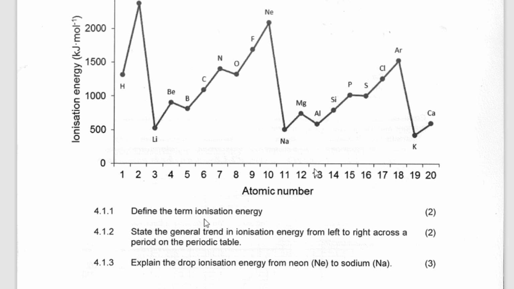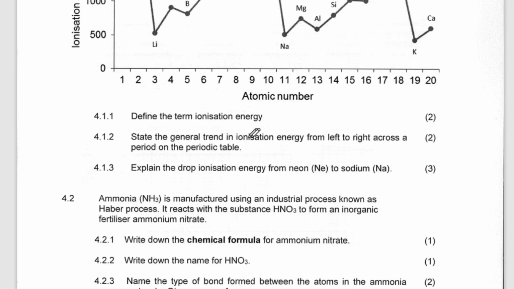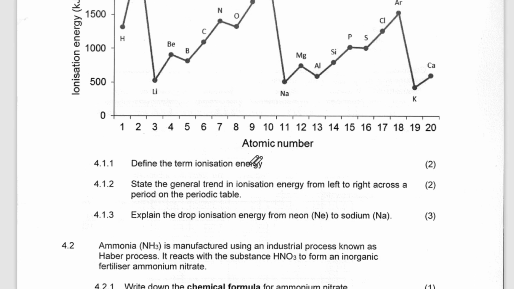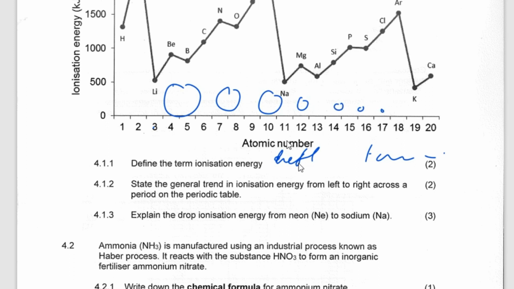So they're saying, state the general trend in ionization energy from left to right across a period in the periodic table. Don't forget that from the left you have big atoms, like that.